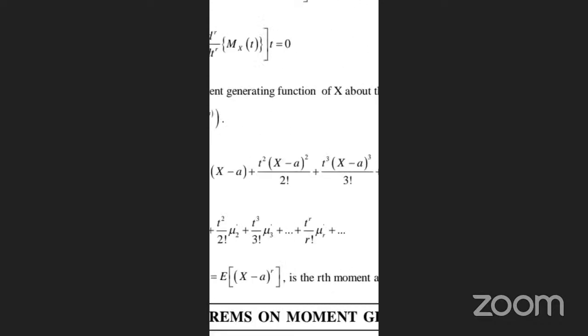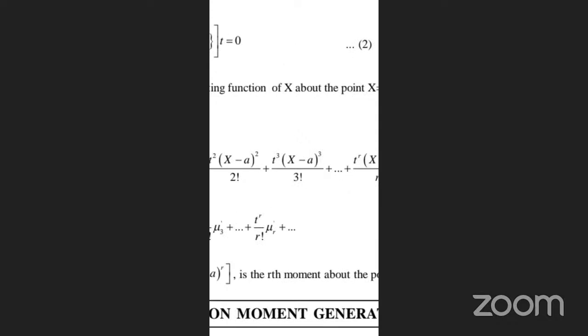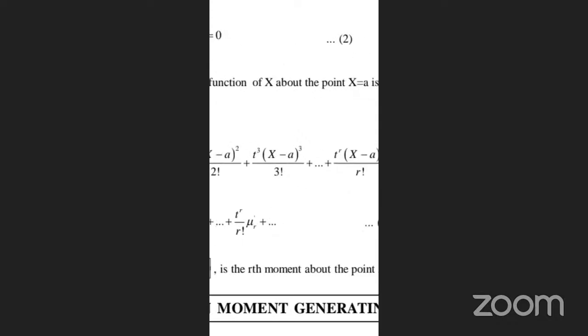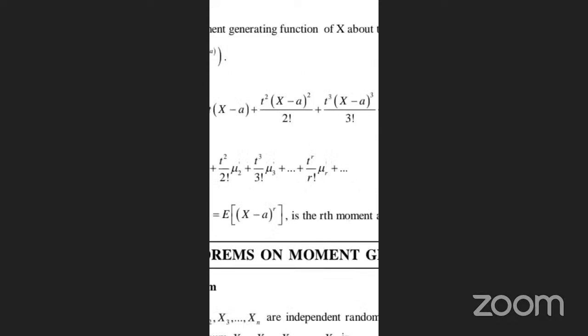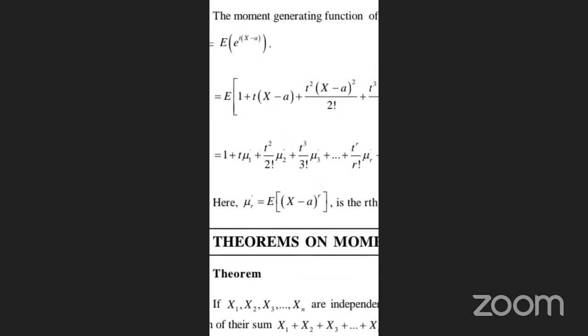The moment generating function of X about the point X equal to a is defined as M_X(t) equal to E[e^(t(X minus a))], which is 1 plus t(X minus a), plus t squared (X minus a) squared by 2 factorial, plus t cubed (X minus a) cubed by 3 factorial, plus t^4 (X minus a)^4 by 4 factorial, and so on, t^r (X minus a)^r by r factorial. We can write it or not? Yes, sir. So by simplification it is 1 plus t mu1, plus t squared by 2 factorial mu2, plus t cubed by 3 factorial mu3, and so on, t^r by r factorial mu r. It is correct? Yes, sir. Hence mu r, which is E[(X minus a)^r], is the rth moment about the point X equal to a.